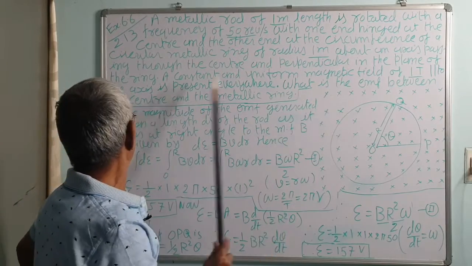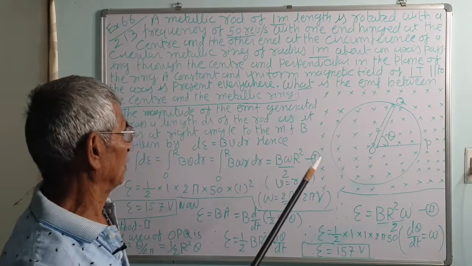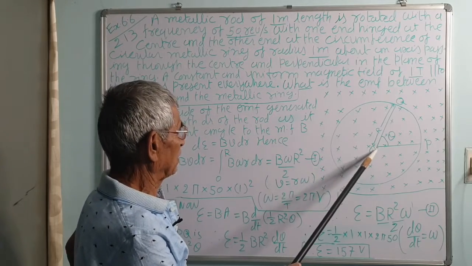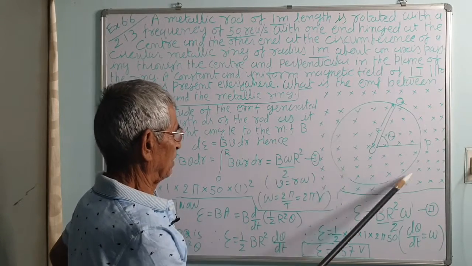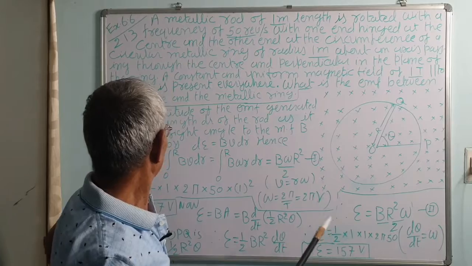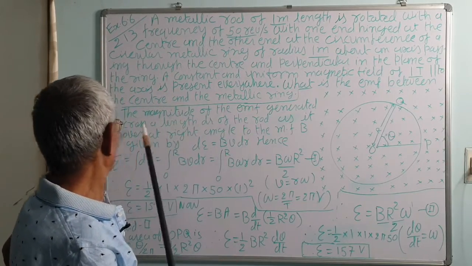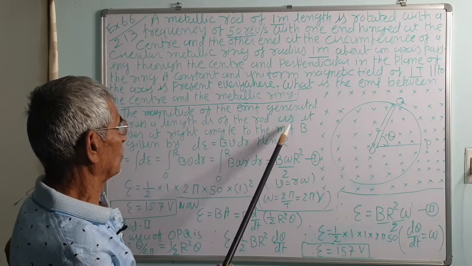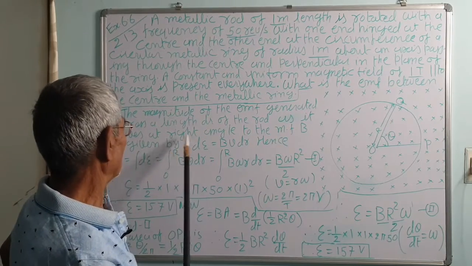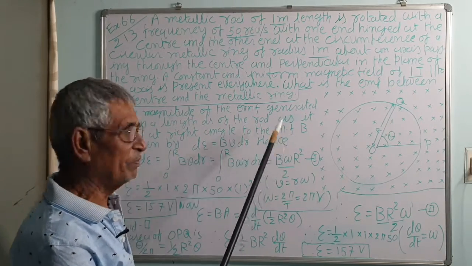What is the EMF between the center and the metallic ring? Between the center and the metallic ring, there is a... correct. The magnitude of the EMF generated across the length dr of the rod as it moves at a right angle to the magnetic field B.